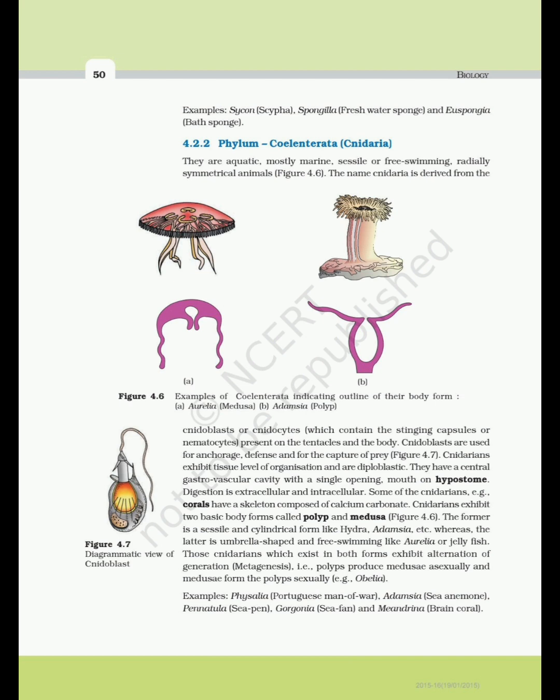Cnidarians exhibit two basic body forms called polyp and medusa. Figure 4.6. The former is a sessile and cylindrical form like Hydra, Adamsia, etc., whereas the latter is umbrella-shaped and free-swimming like Aurelia or jellyfish. Those cnidarians which exist in both forms exhibit alternation of generation (metagenesis), i.e., polyps produce medusae asexually and medusae form the polyps sexually, e.g., Obelia.